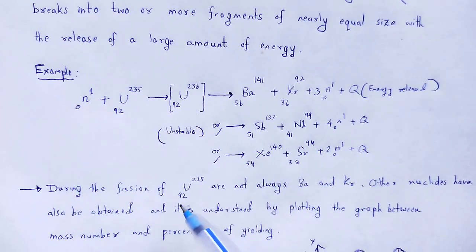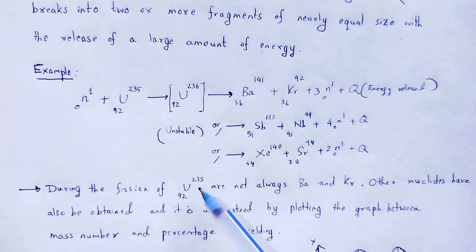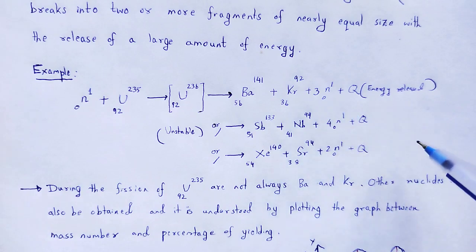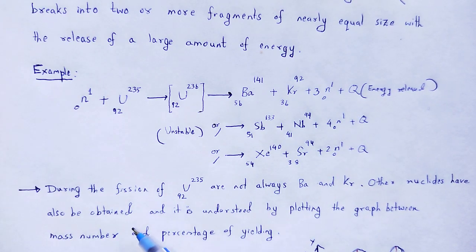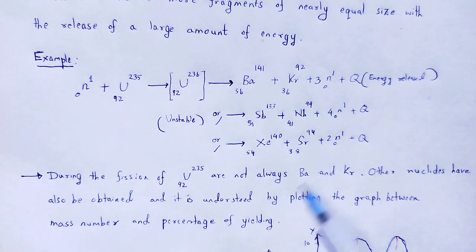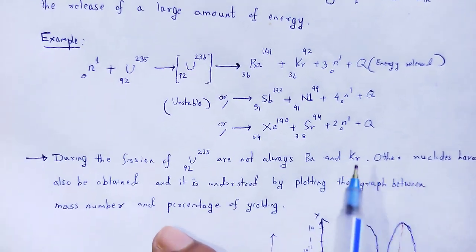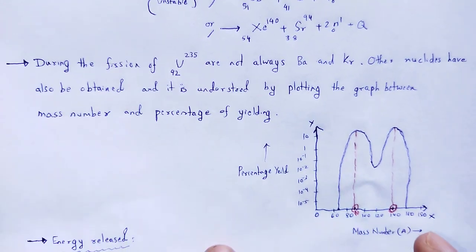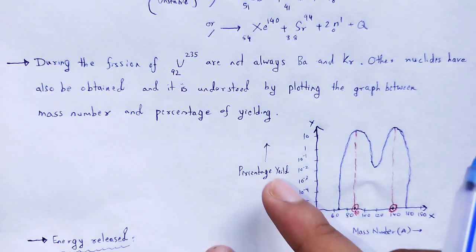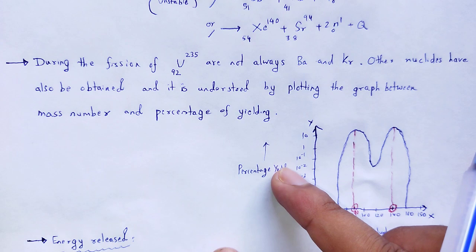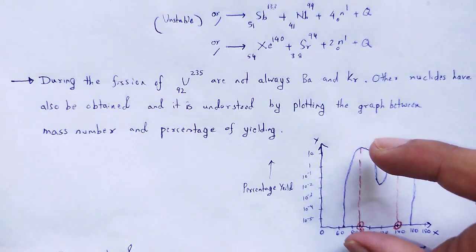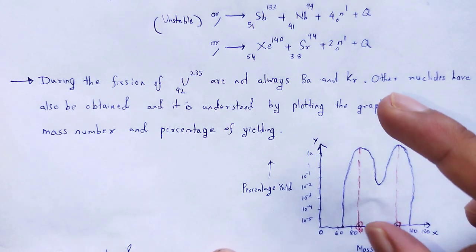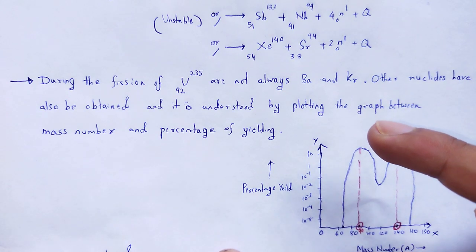During the fission of 92 uranium 235, the products are not always barium and krypton. Other nuclides have also been obtained, and it is understood when we plot a graph between mass number A and percentage of yield, meaning what nuclear fragments are obtained from that type of induced nuclear fission reaction.